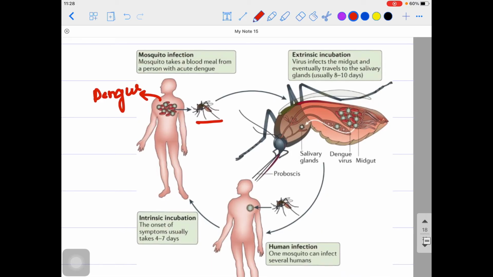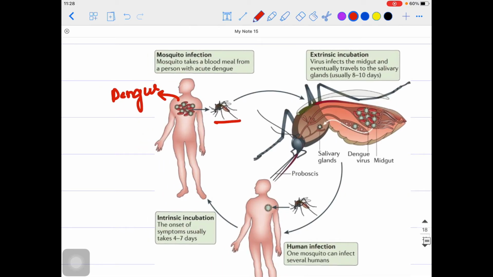Now this mosquito is actually infected in the GI tract. In the midgut of this mosquito, there is dengue virus now. After 7 to 8 days, the dengue virus present in the midgut will come toward the salivary gland. Now the dengue virus is present in the salivary gland.